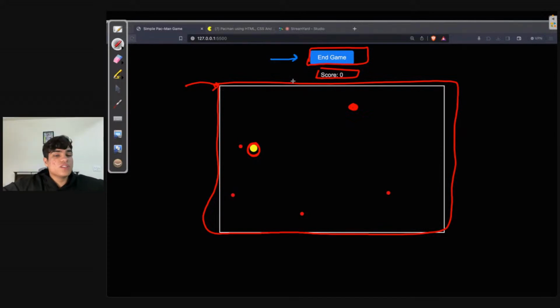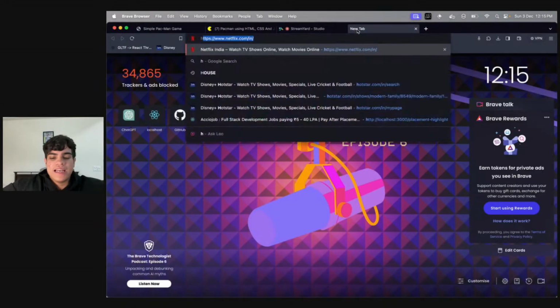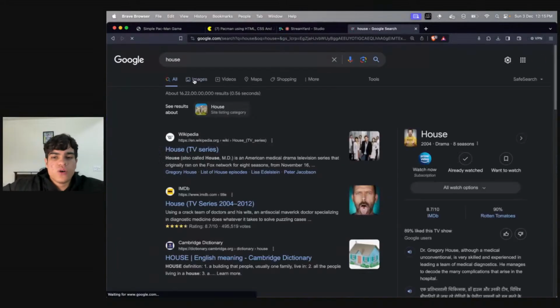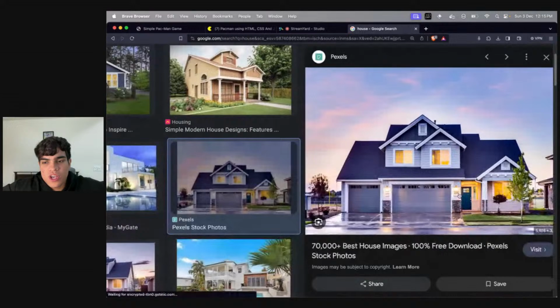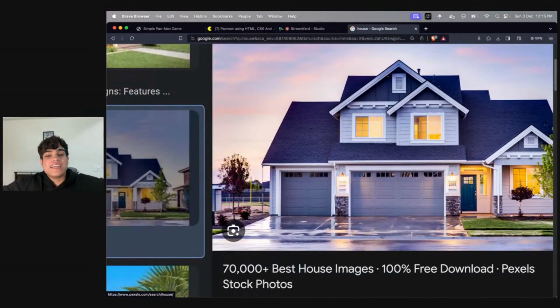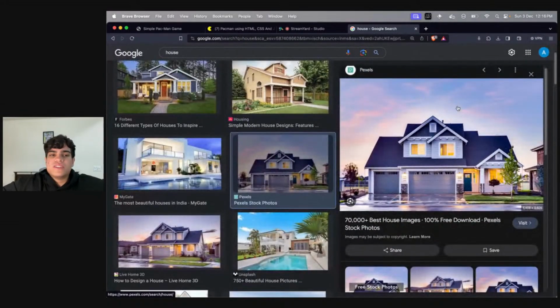Have a look at this. What I'm doing right now is trying to understand how to really make a website, right? Let's say you look at a house. If you were to make this house, how would you make it? You would first notice all the things, right? There is a driveway, there is a small little garden in front of the house. Over here is the entrance of the house on the right side. On the left side, there is the garage, right? Then over here, there's a roof. Then there's another floor. Over here, there's a room. Then above that, there's another roof, right? So this is how you would make a house.